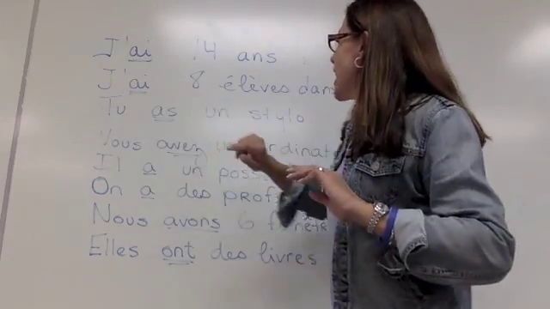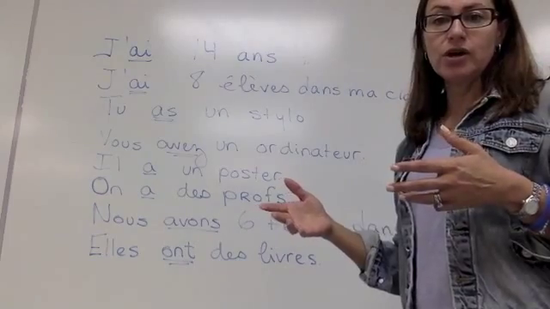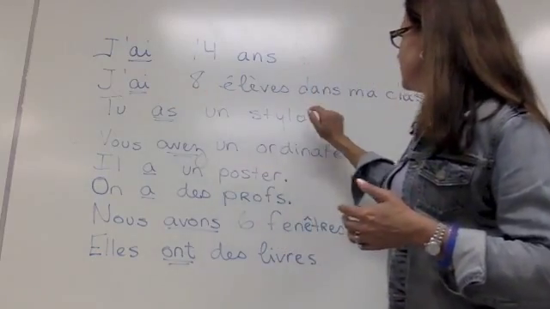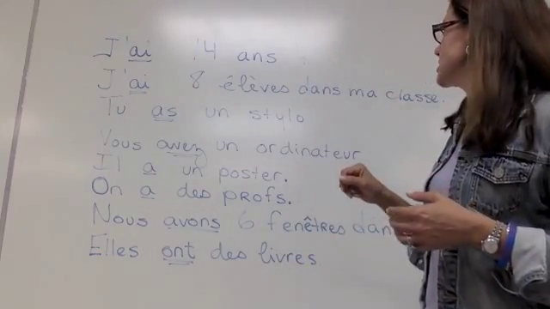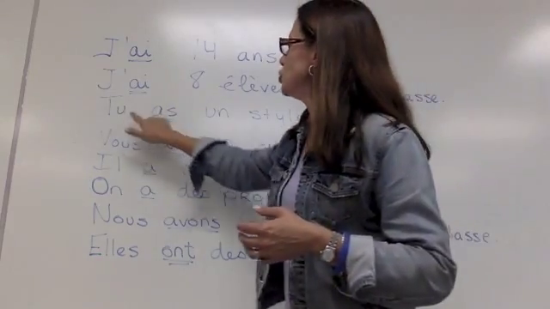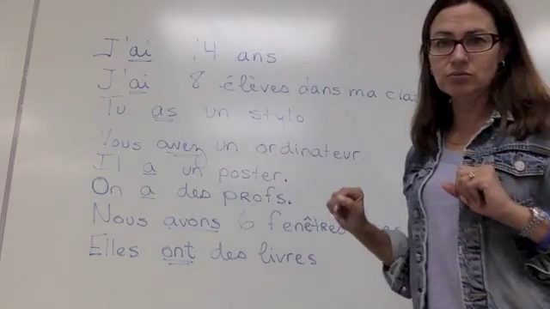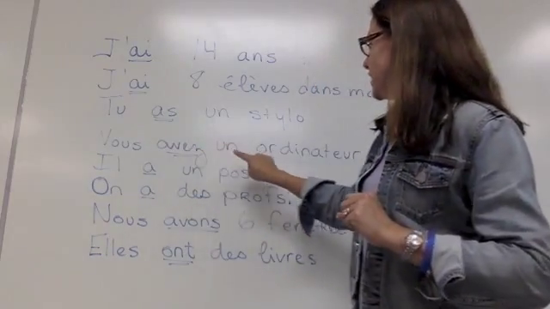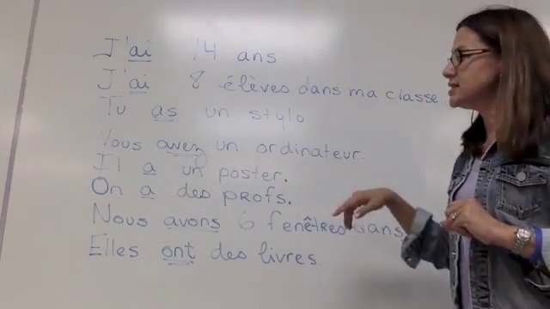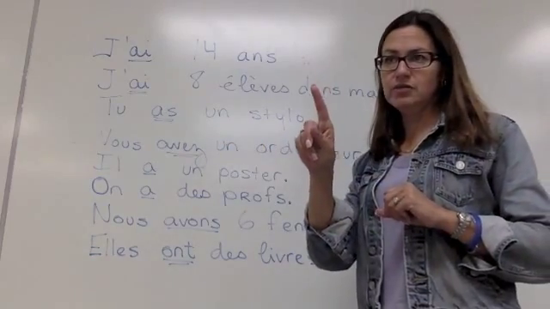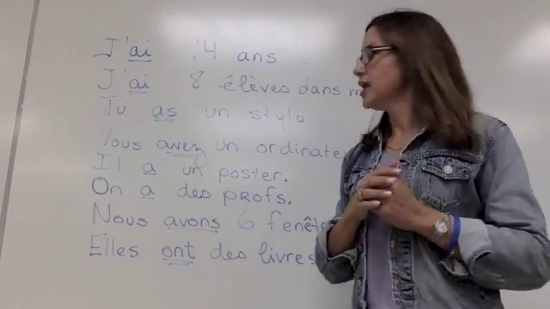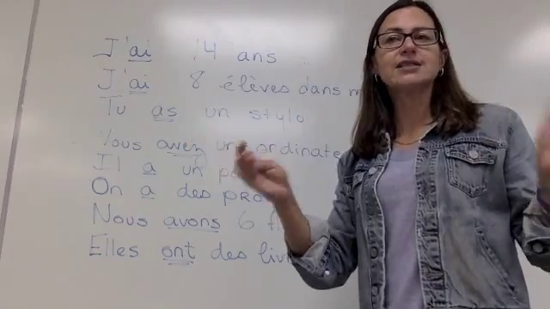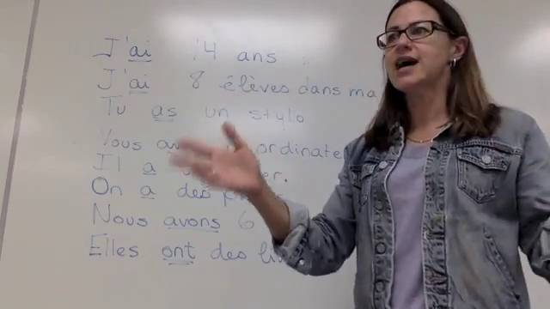Okay? And then this chapter, this unit, we've been talking about classroom items. So, for example, j'ai 8 élèves dans ma classe. I have 8 students in my class. Tu as un stylo. Okay, you have one pen. Vous avez un ordinateur. This sentence could be referring to one person, formal, all right? Vous avez un ordinateur. Or I could use this if I'm speaking to the whole class and say, vous avez toute la classe, okay? The whole class has a computer.